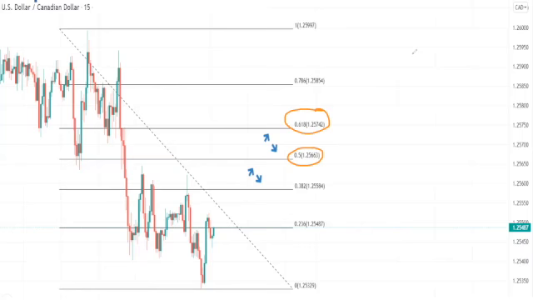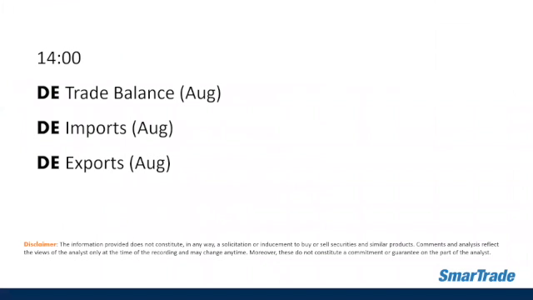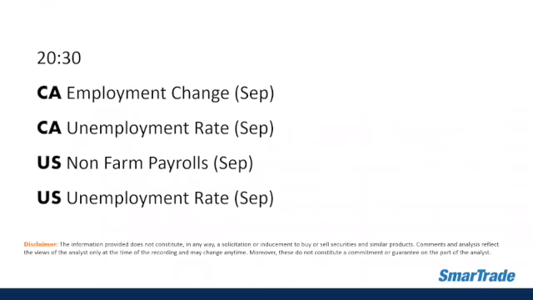But however, we have NFP data later for the US, and also the unemployment data for the Canadian dollar. So let's see what will happen later. I'm expecting that this currency will be volatile later, so we have to be cautious with this one. And again, for the European session, we have trade balance, imports and exports for Germany. And in the US session, we have employment change and unemployment rate for Canada, and non-farm payrolls and unemployment rate for the US. Both data will be released at 8:30 p.m.